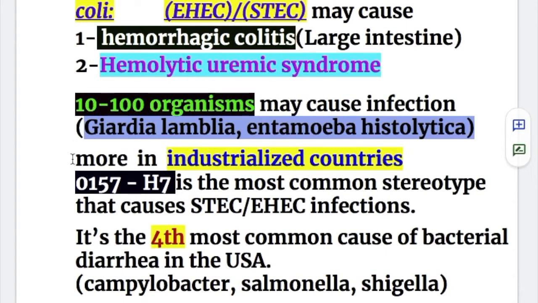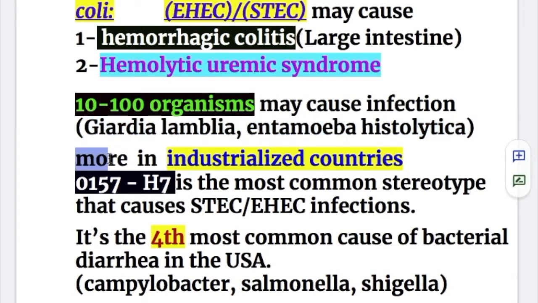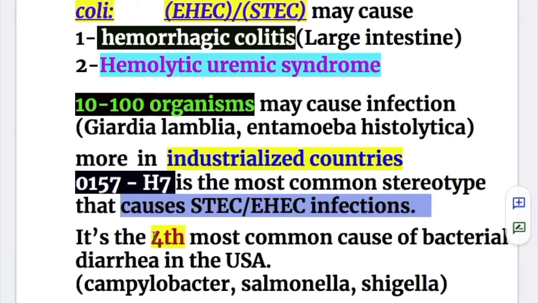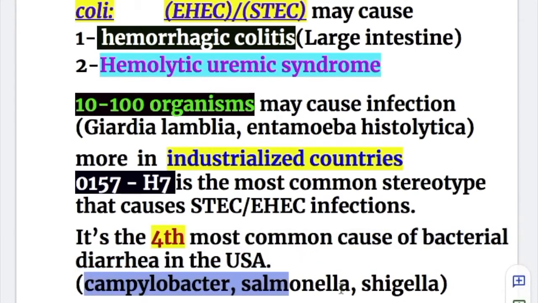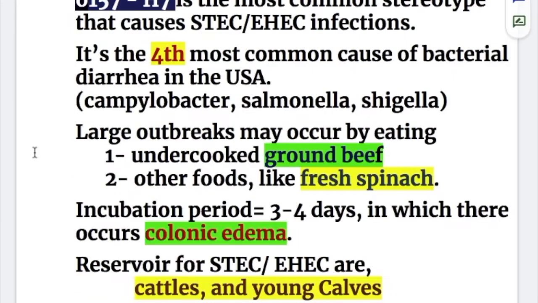The infection with Enterohemorrhagic E. coli occurs more in industrialized countries, and serotype O157:H7 is the most common that causes enterohemorrhagic infection. It's the fourth most common cause of bacterial diarrhea in the USA. The other three are Campylobacter, Salmonella, and Shigella. So these are the four most common causes of bacterial diarrhea in the USA: Campylobacter jejuni, Salmonella, Shigella, and Enterohemorrhagic E. coli. The most common serotype is O157:H7.